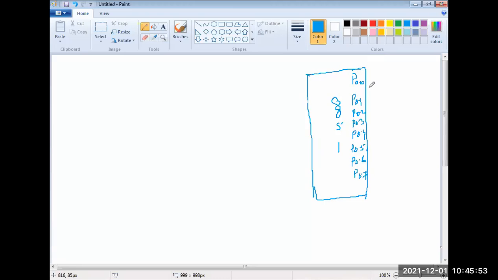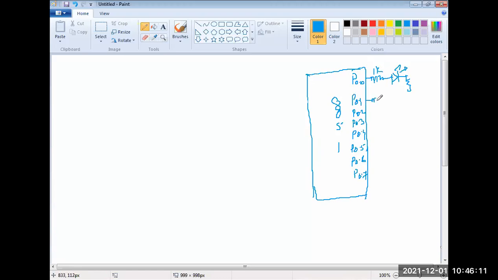So port 0 requires external pull-up resistors. We have seen why, because of the floating point. So through the pull-up resistors, I am connecting the LEDs, and this is grounded. This LED will be on.